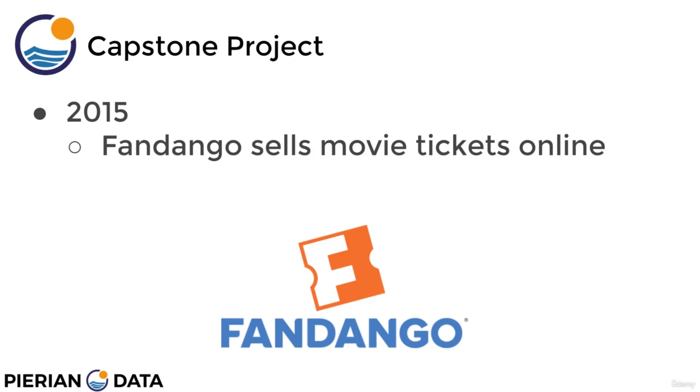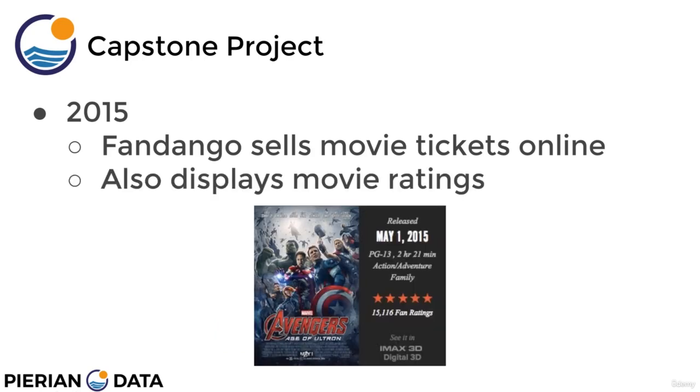Now luckily for you, instead of having to drive all the way to the movie theater and buy your ticket for a show that's happening later that night, there's a website called Fandango, and Fandango sells movie tickets online. However, you don't actually know what movie you want to watch yet, but luckily for you, Fandango also displays movie ratings. So they both sell movie tickets and display movie ratings on the same website. So you're browsing the Fandango website, seeing what movie you should buy tickets for on their site. And keep in mind, Fandango is going to have a surcharge on top of the ticket price to make some money off this transaction, which is fair enough since they're providing a service of selling tickets online.